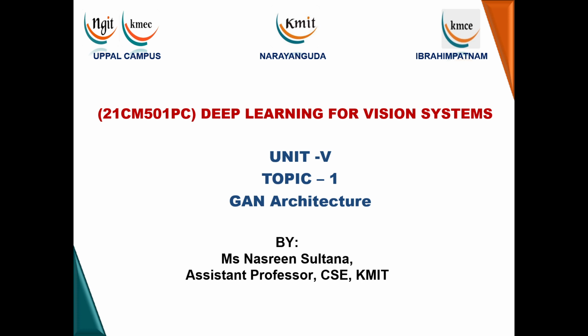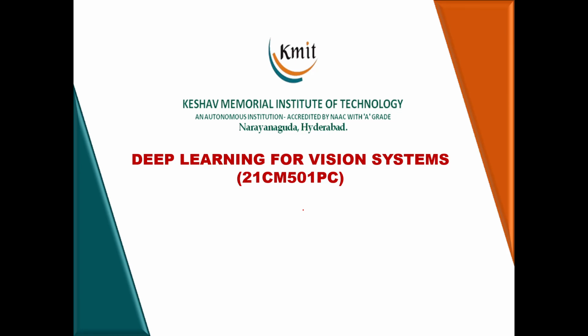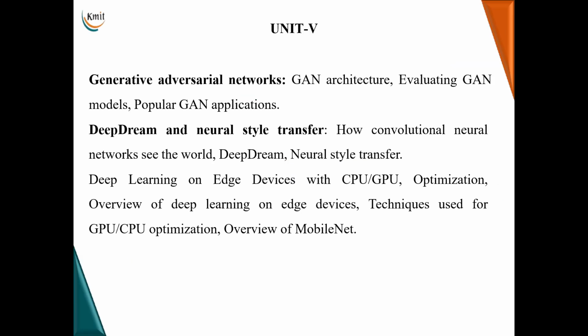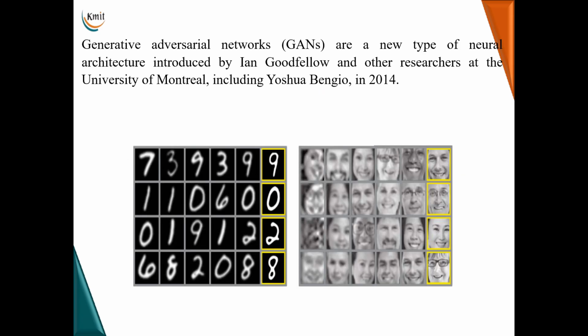Hello all, let us start with Unit 5. The topic we are going to discuss today is generative adversarial networks and its architecture. Before moving on to this topic, let us have a quick look at the topics of Unit 5. In the first part, we will be talking about GAN, its architecture, different evaluation parameters and a few of its applications. In the second part, we will talk about deep dream and neural style transfer.